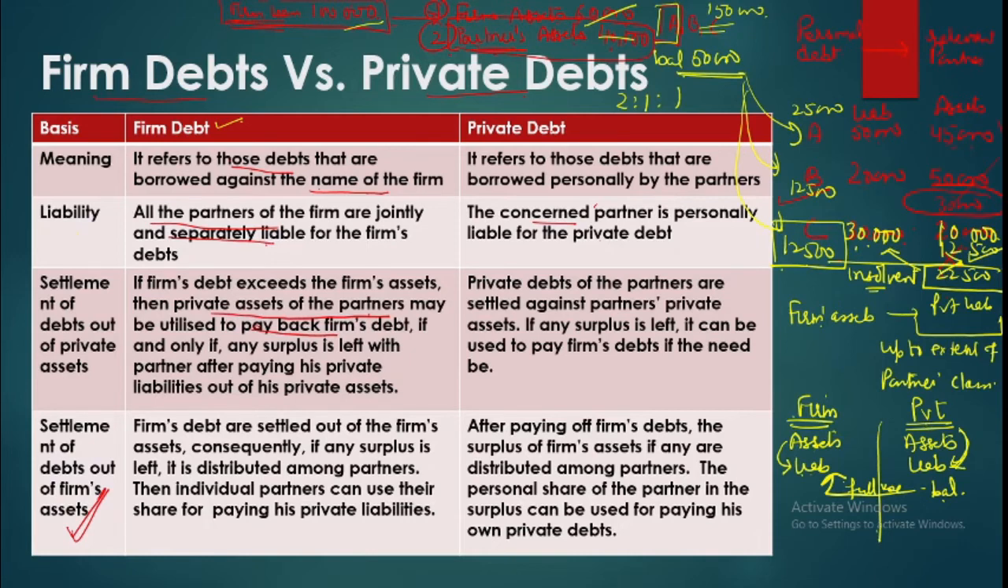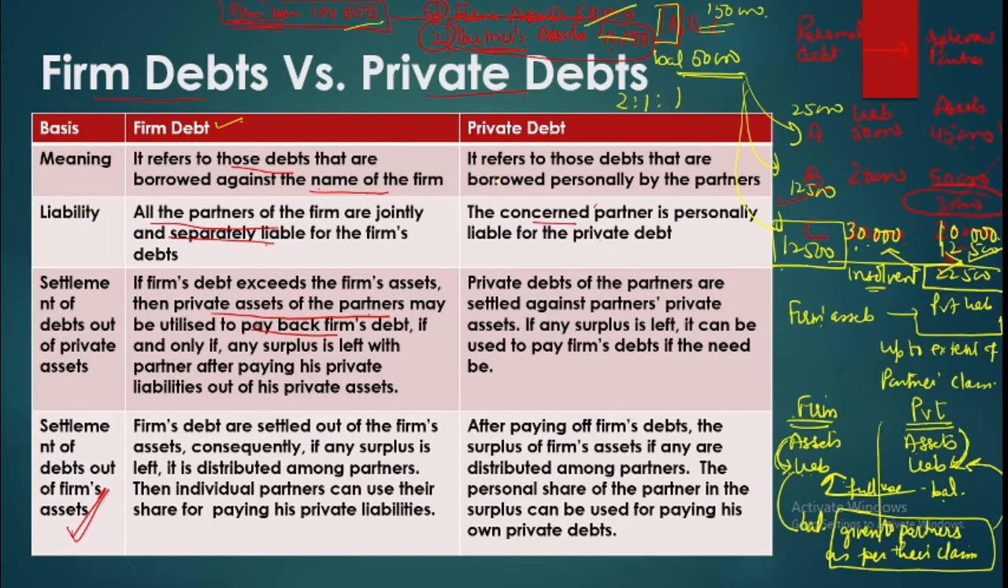So once a firm has paid its own liabilities out of its own assets, whatever balance is left, it is given to partners. Balance is given to all the partners as per their claim. So their capital claim is settled out of this balance, and remaining is given in the profit sharing ratio. And whatever balance you get here, you can use that balance to pay your personal liabilities. Whether you can pay that in full or not, that will be a different thing, right? So this is how firms and private debts and assets are handled.